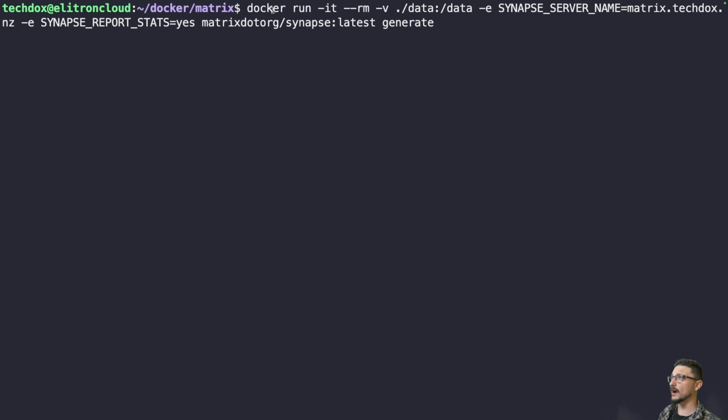So we're going to do a docker run, and we are going to say, hey, look, all of these files that you generate are going to go under the data directory that we have in this current space where I'm going to run it. So it's saying within the Matrix directory that I'm in, you'll find a data directory, right? So that's where everything's going to go. And then we've got the Synapse server name, right? And this is the part you're going to have to set. So it's got matrix dot and then your domain name. My domain name is techdocs.nz, okay?